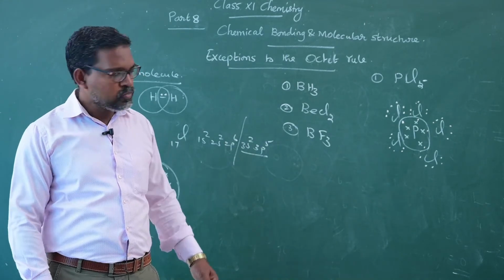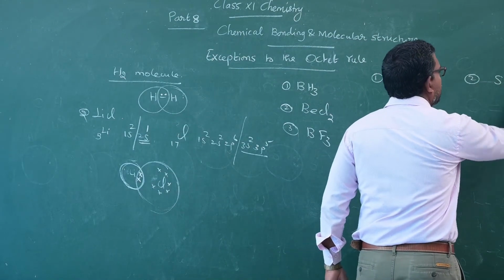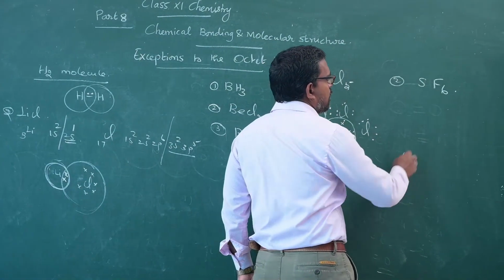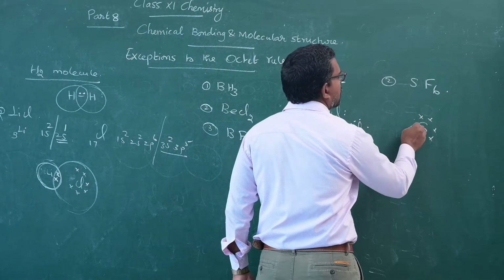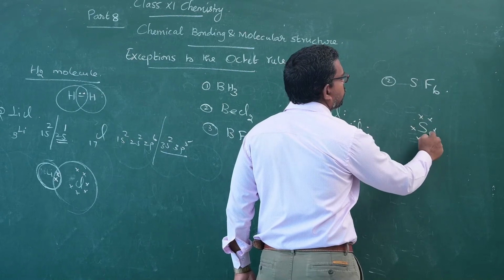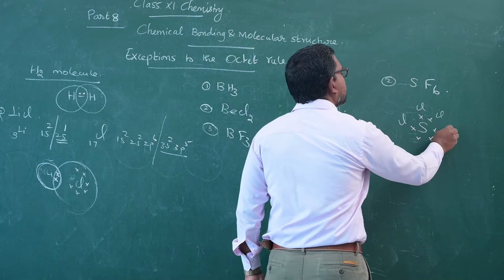The phosphorus pentachloride, phosphorus pentafluoride, and phosphorus pentabromide molecules are all stable. And take sulfur hexafluoride. The sulfur atom has 6 electrons in its valence shell, with 6 fluorine atoms.